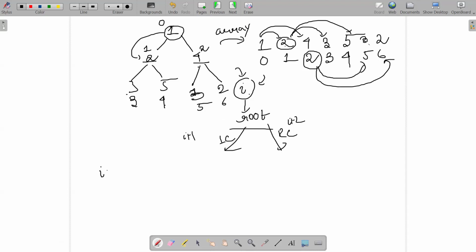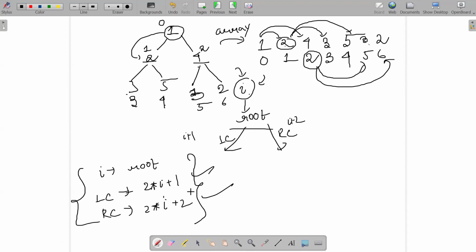So if at the ith index the root is residing, its left child resides at 2 times I plus 1. Okay. And the right child resides where? 2 times I plus 2. Is the formula working fine? First tell me that. Yes. Okay. So this is how the formulation works overall. All fine. Let me know on this. All fine. Yes.